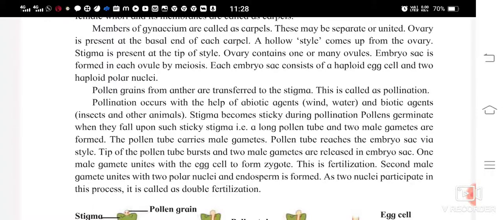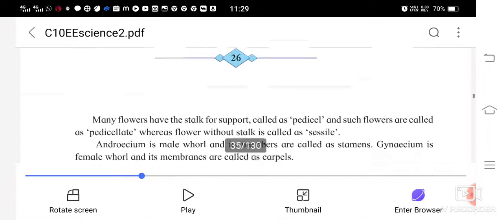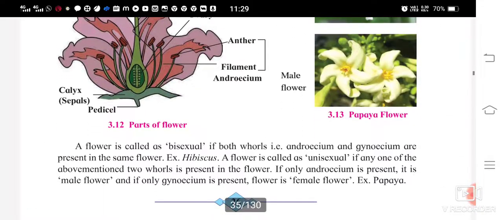The ovary contains one or many ovules. An embryo sac is formed in each ovule by meiosis. So what is going to happen here? Let me show you in this picture.